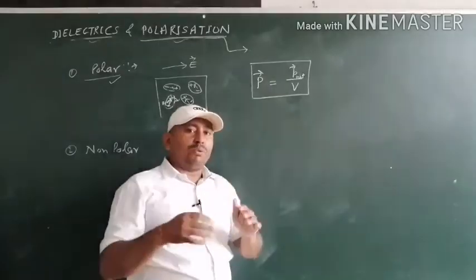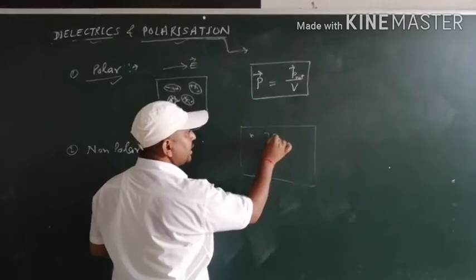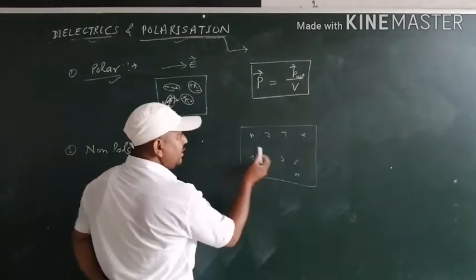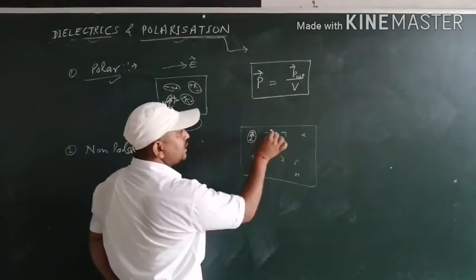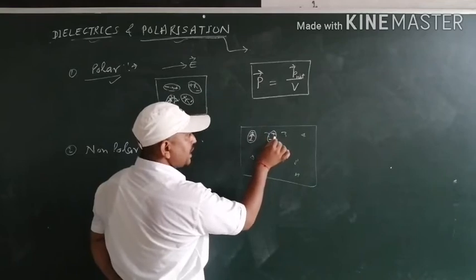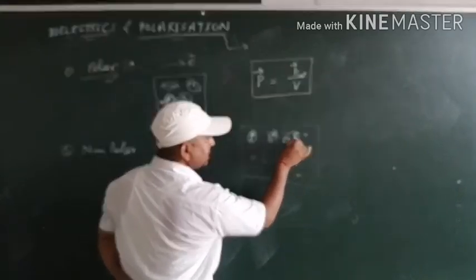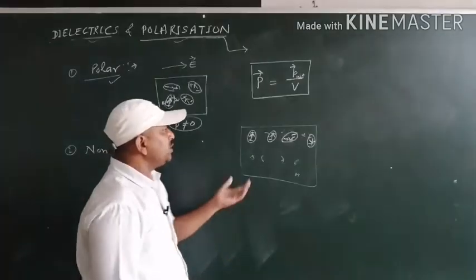Suppose that we have a volume V and there are n molecules: first, second, third, fourth, fifth, sixth, seventh, eighth and so on. The first molecule possesses a dipole moment along this direction, the second molecule along this direction, the third along this direction, and the fourth along this direction, and so on.